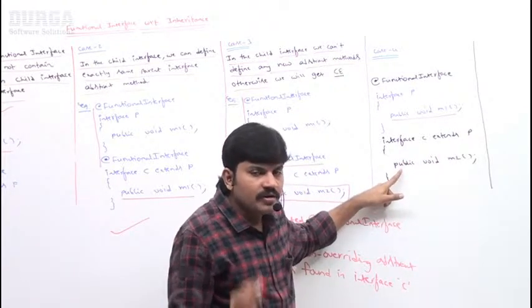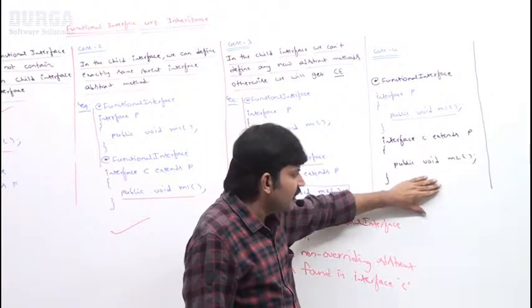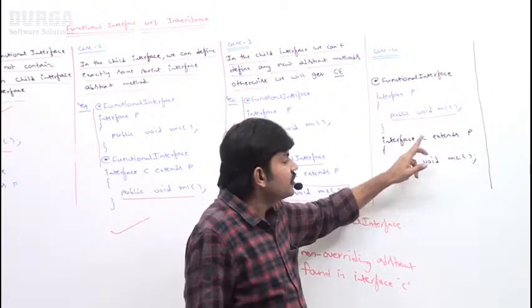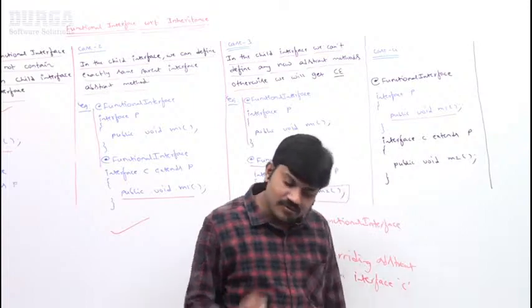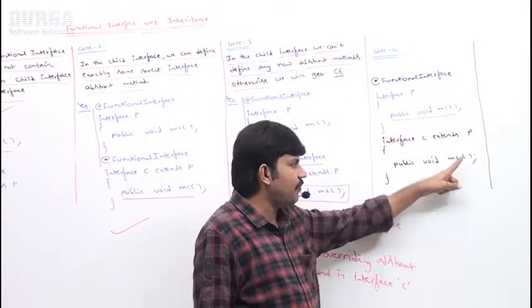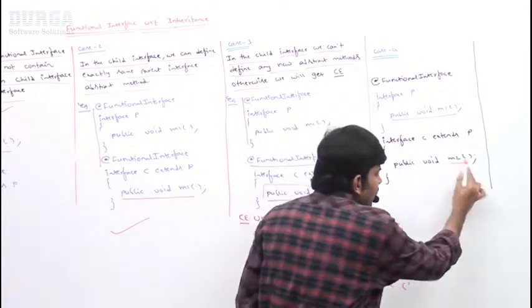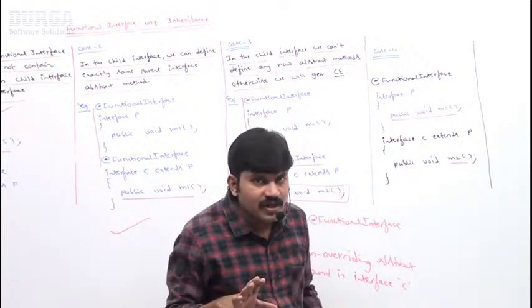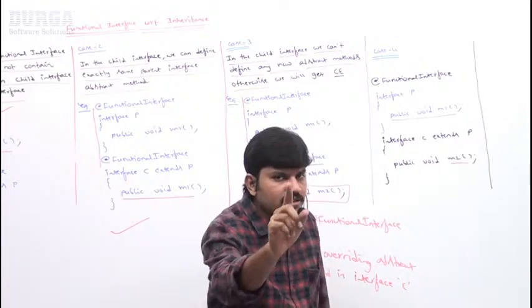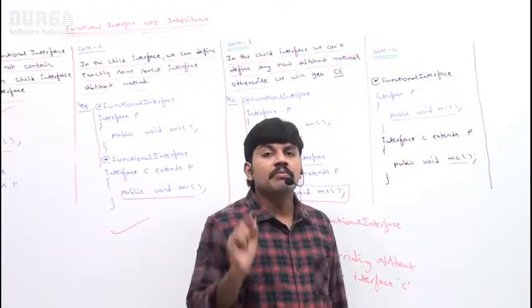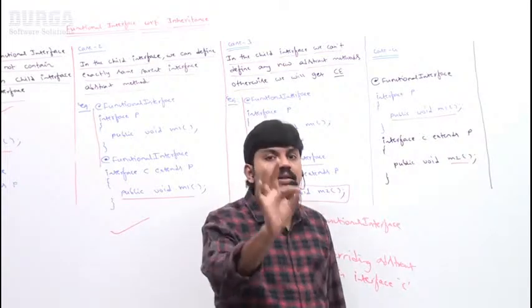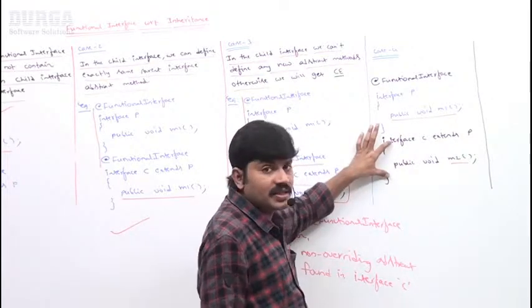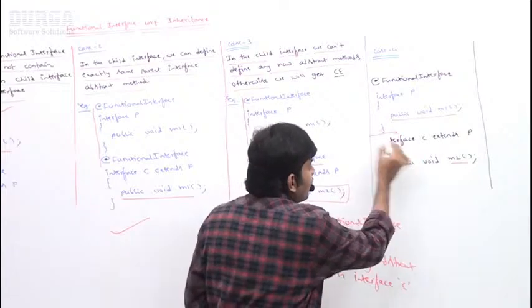Sir, make sure this one is perfectly valid, because child interface contains how many abstract methods? Two abstract methods. One is coming from the parent and the child specific m2 method is also there. Child interface contains two, but still itself is valid because I didn't declare child interface as a functional interface.